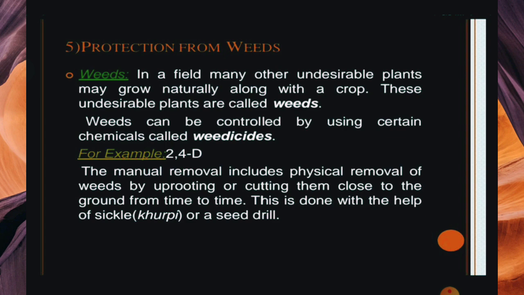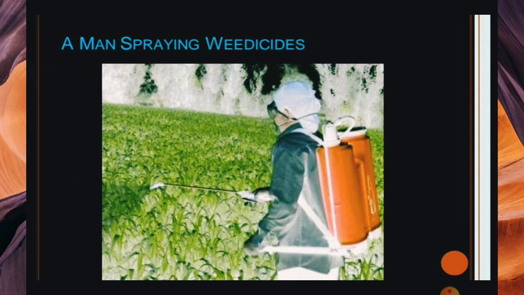The chemical name is 2,4-D. This is a weedicide chemical. This chemical kills the weeds, and when the weeds dry, you can take them out.